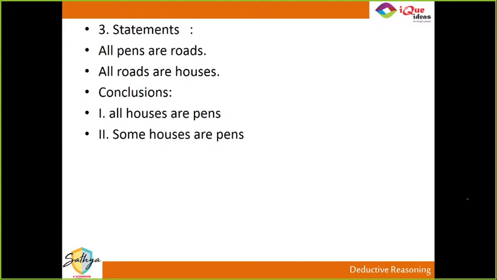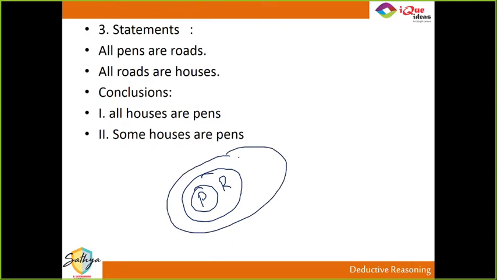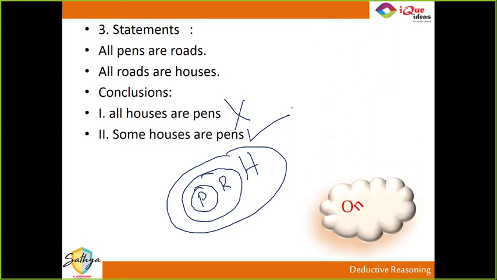Guys, you need to tell me. See, in such questions, you just need to tell me which conclusion is possible. Only one, only two, both of them, neither of them, in that sense. So it says all pens are roads. All roads are houses. Does it say all houses are pens? No. Does it say some houses are pens? Yes. So only the second statement is definitely true.